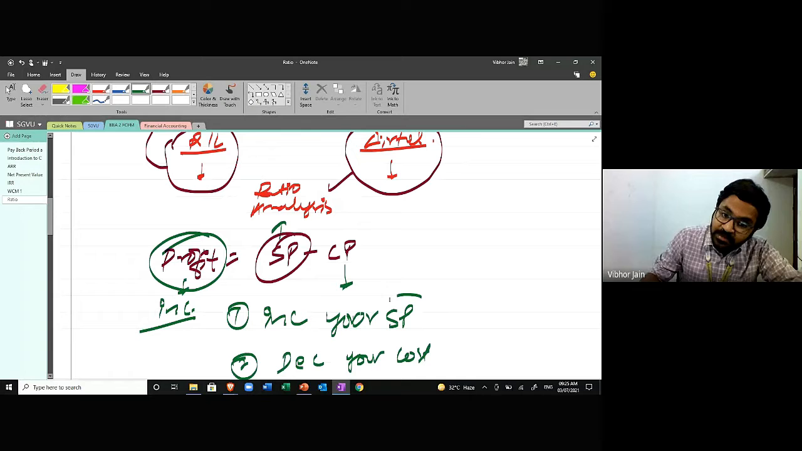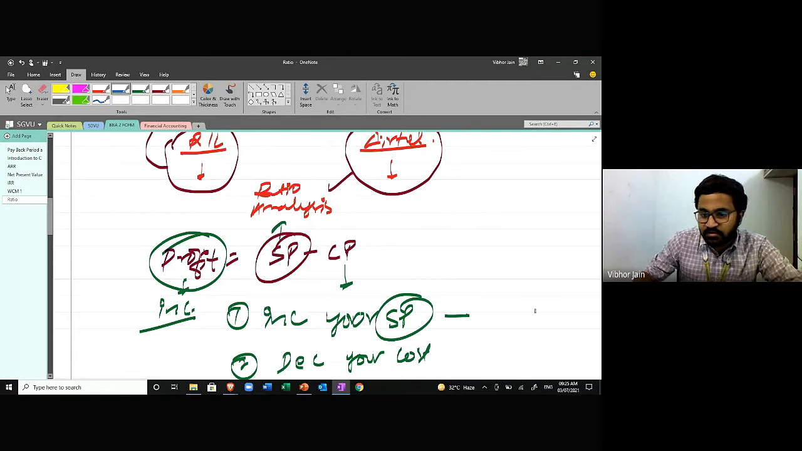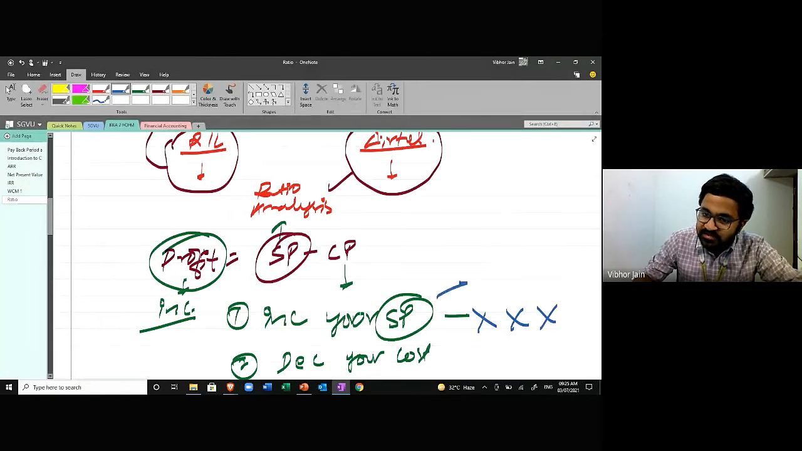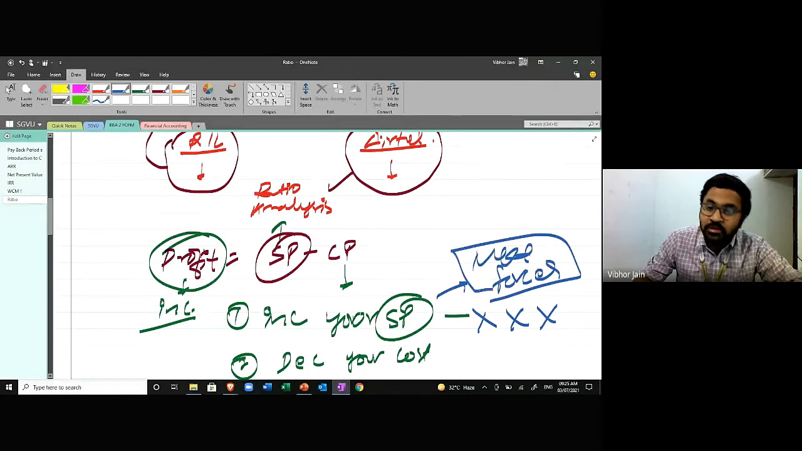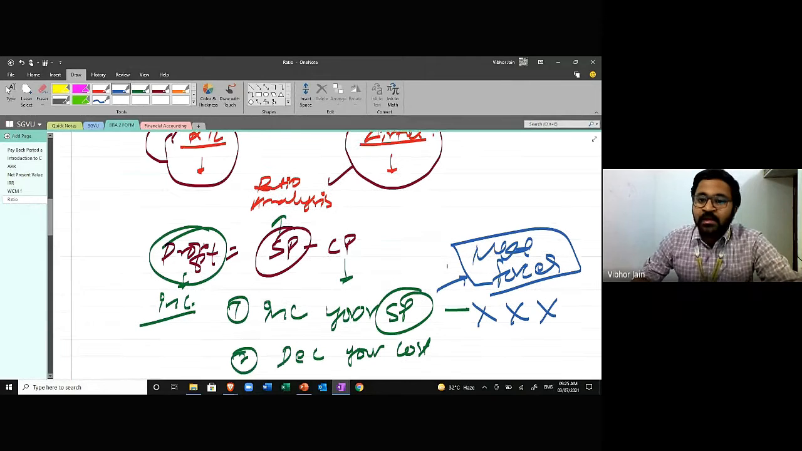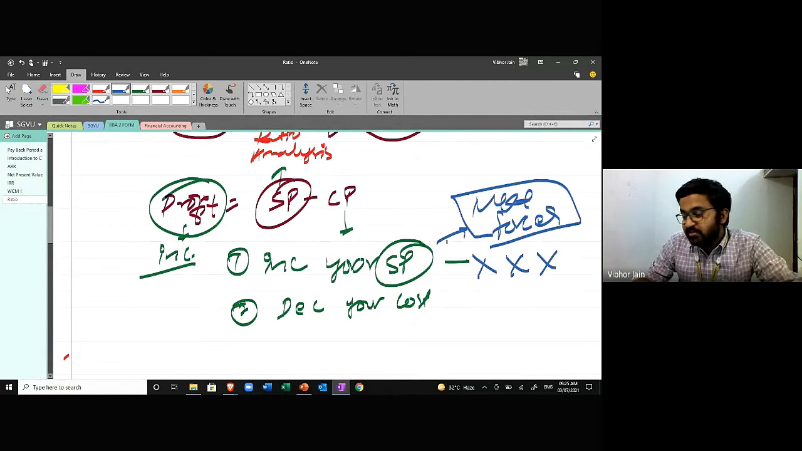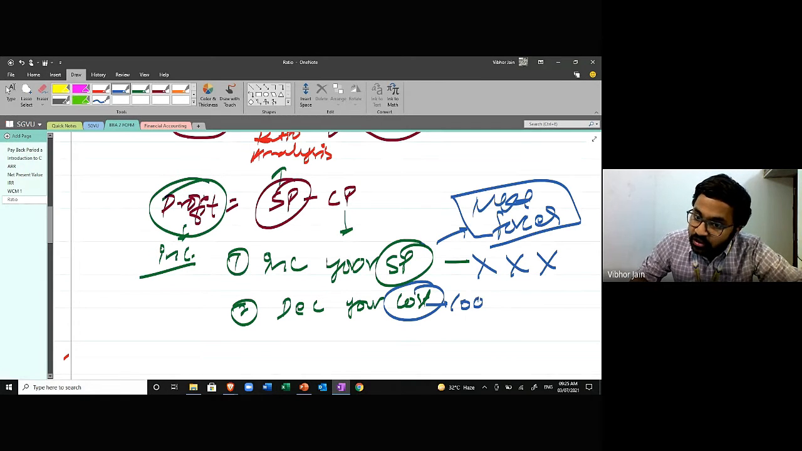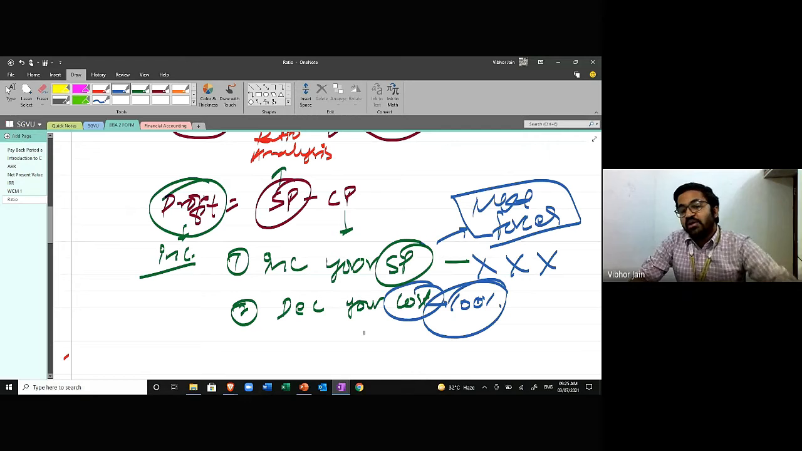Increasing your selling price is not under your control, because this depends on market forces. If you increase your selling price, then people might not demand your product and your demand might fall, so ultimately you lose some profit. The selling price is not under your control, but cost is under your control. Cost is 100% in your control. So every company tries to reduce the cost and be more efficient.